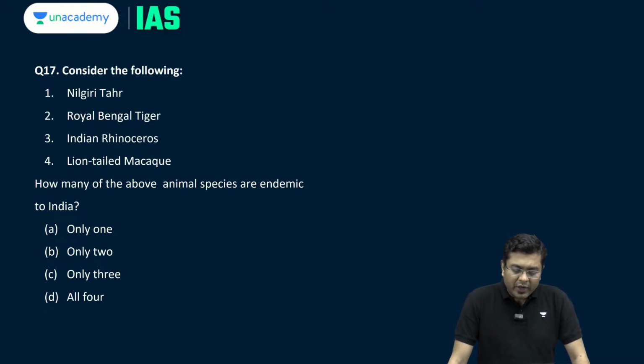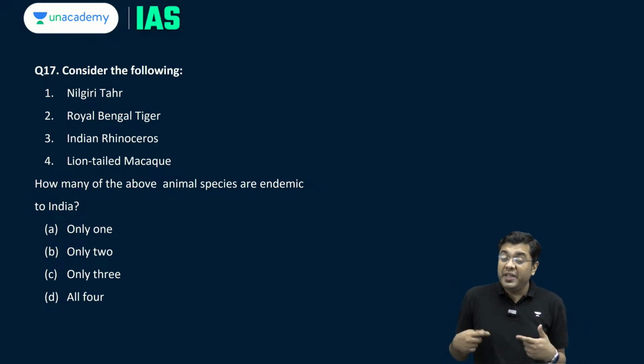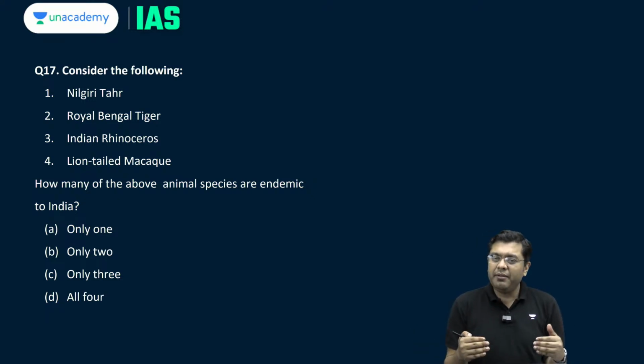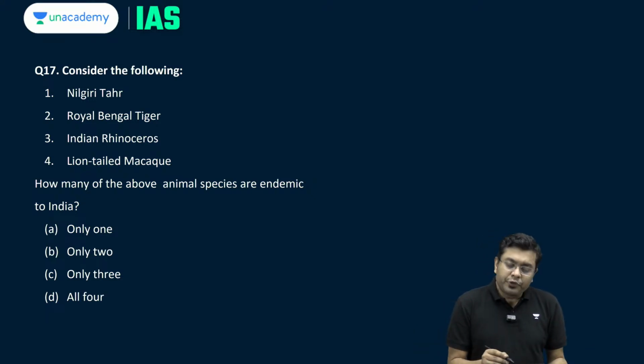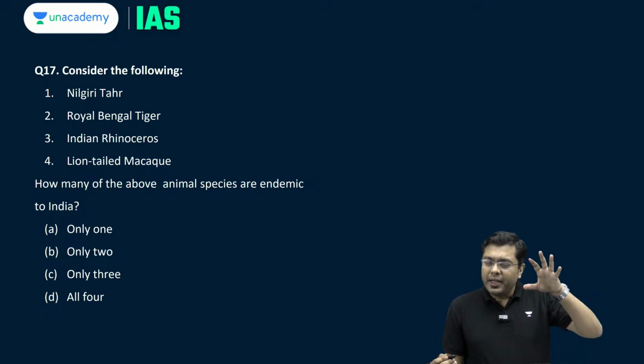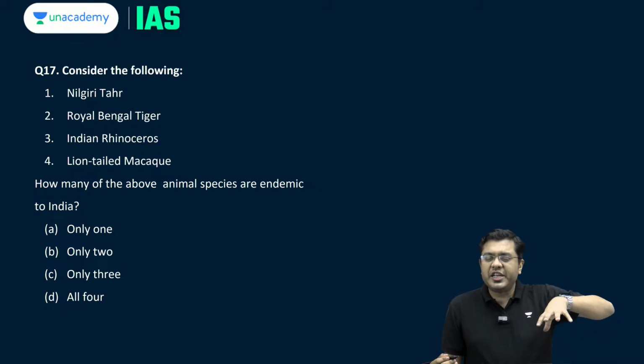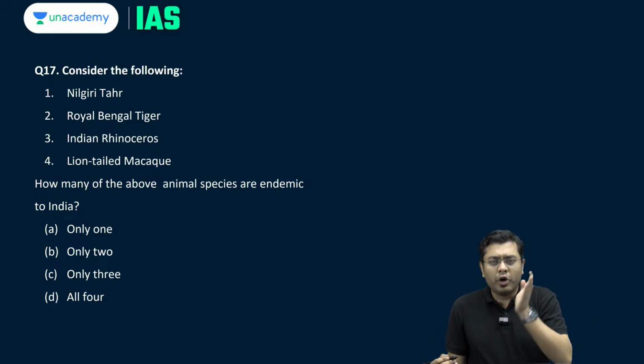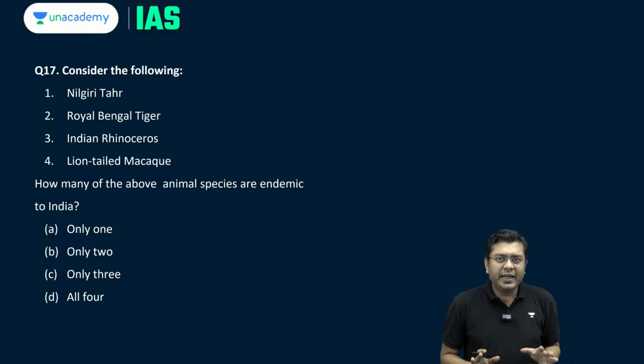Now, consider the following: Nilgiri tahr, Royal Bengal tiger, Indian rhino and lion-tailed macaque. How many of the above animal species are endemic to India? Endemic means to be found only in that region and nowhere else. Nilgiri tahr is found in the region of the Shola vegetation in the Nilgiris, in western Tamil Nadu and northeastern Kerala. It is found only in the southern parts of India.